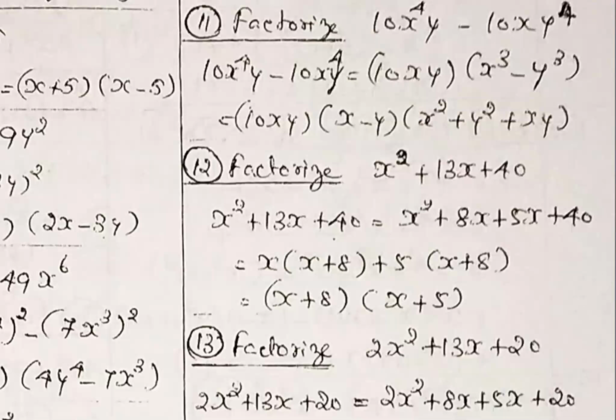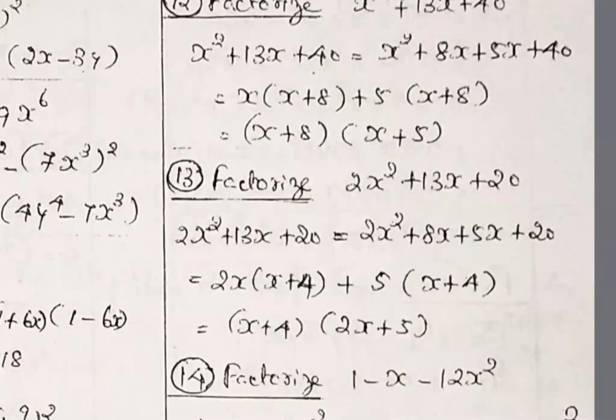So like that you can select. Number selection must be very, very careful. The numbers are 8 and 5. So 8x plus 5x is split. Then common factor you take out: x into x plus 8 plus 5 into x plus 8. So the answer is x plus 8 into x plus 5.